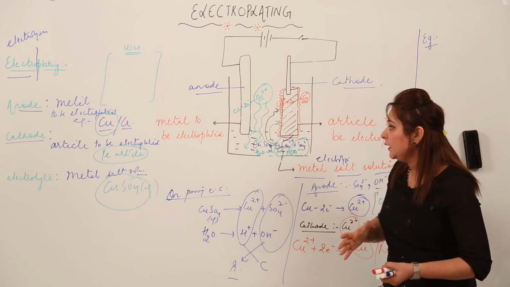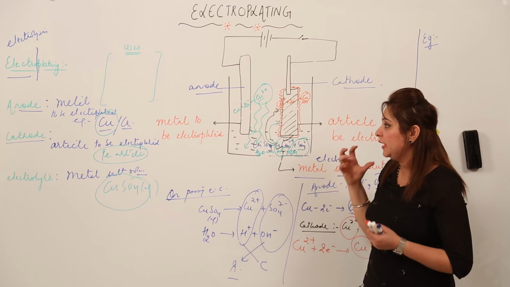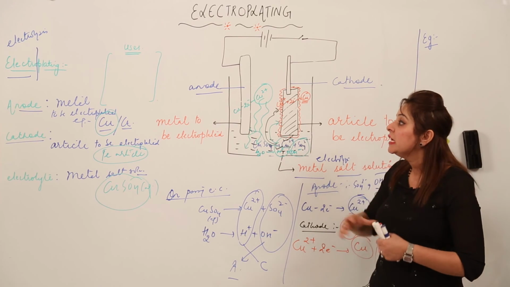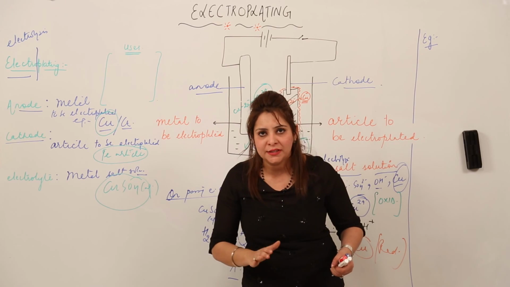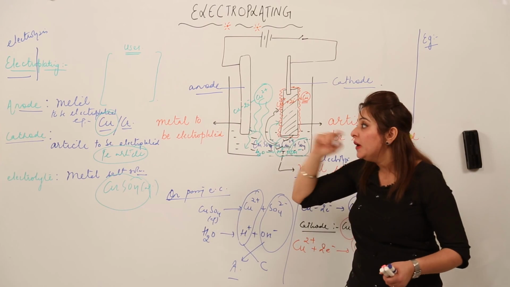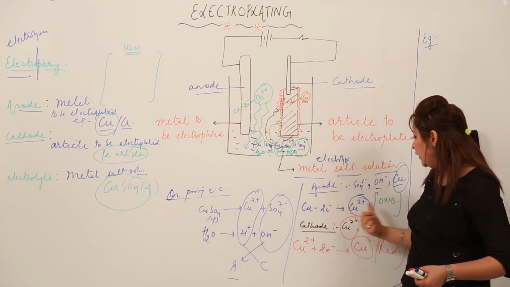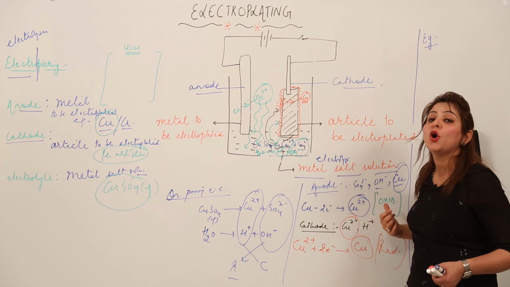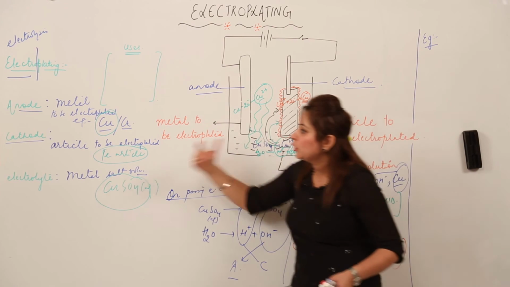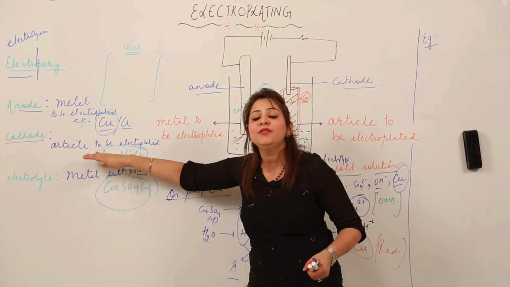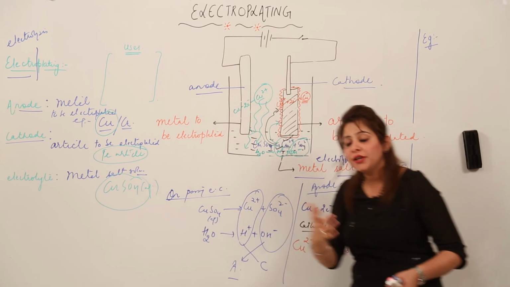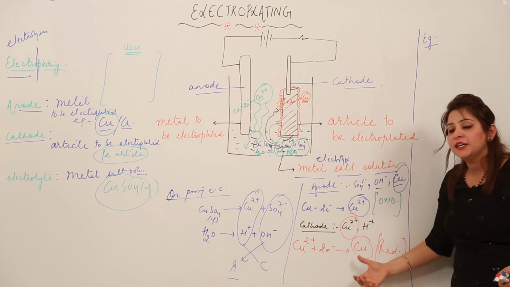Again, I am repeating what you have to keep in mind while doing electroplating: the anode is always made up of the metal which is to be electroplated, and on the anode oxidation is going to take place. The cathode is the one that consists of the article which is to be electroplated, and it will undergo reduction.